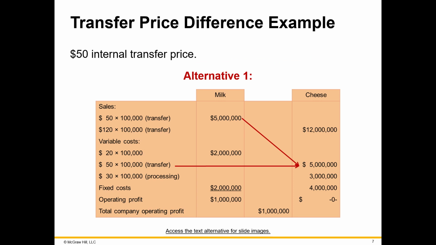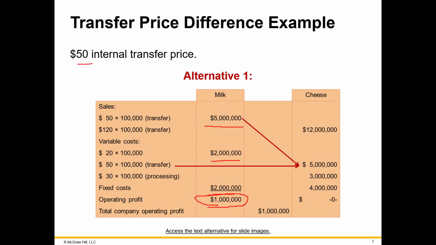Now let's look at a demonstration of the concept that we talked about earlier, that the internal transfer price has no effect overall on the firm's profit. So in this example, we have a sales price of $50. At a sales price of $50, that would be $5 million in revenue for milk. And after subtracting $2 million in variable costs and then $2 million in fixed costs, so that's $4 million in costs, they end up with $1 million operating profit.